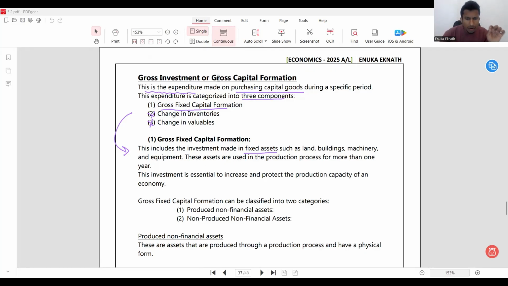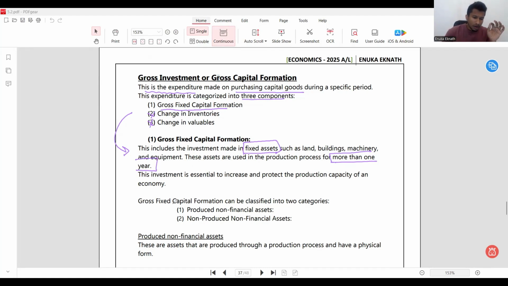These assets are used in the production process for more than 1 year. So if you need to recognize something to be a part of gross fixed capital formation, it must be a fixed asset, right? And what do I mean by the term fixed? You should have the ability to use it more than 1 year in the production process.